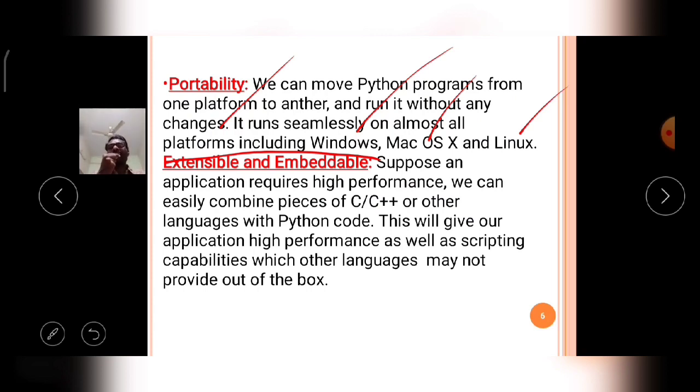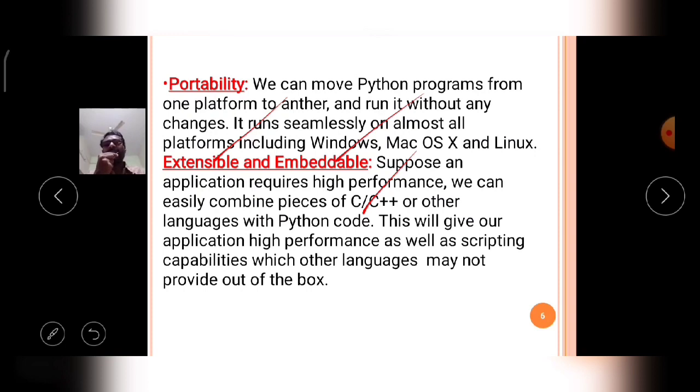So that's why Python is very familiar. Why? Because it contains the very important character, the portability concept. Then the next characteristic is extensible and embeddable. Suppose an application requires high performance, we can easily combine pieces of C, C++ or other languages with the Python code.